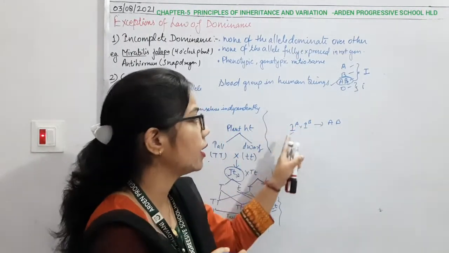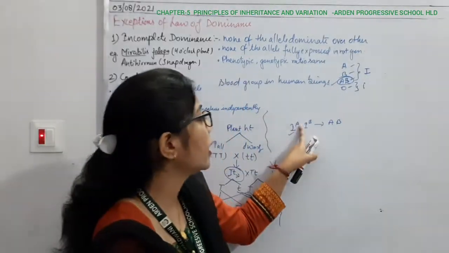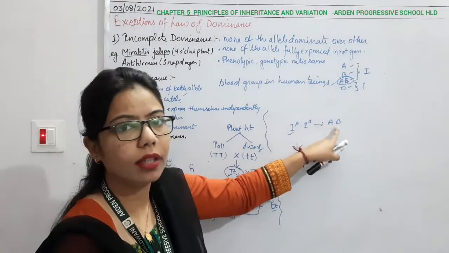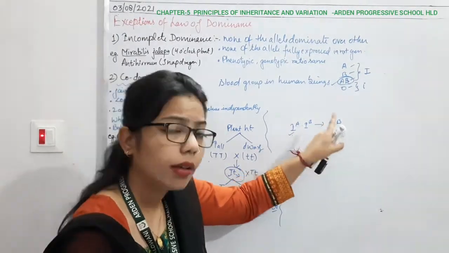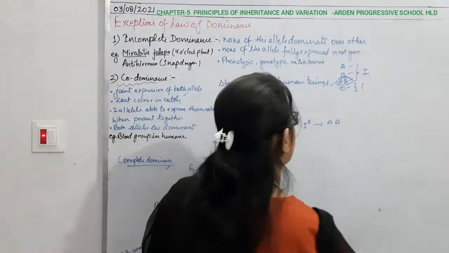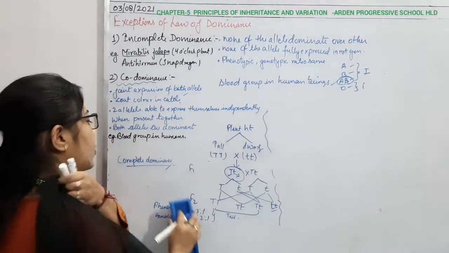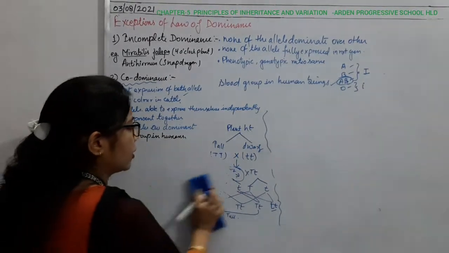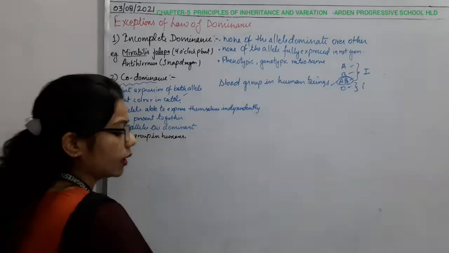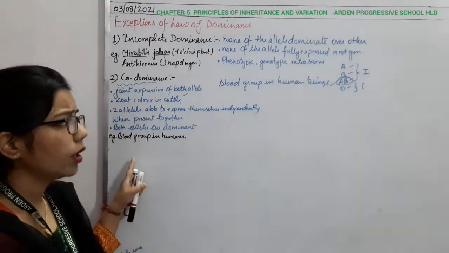It means that now it is an example of what? It is an example of codominance, meaning that both alleles express their effect, and ultimately we get the blood group AB. Now, how are we going to make this cross combination and what are the possibilities here? One by one, I want to discuss with you those possibilities in this codominance. So again, I am writing the blood groups in human beings.